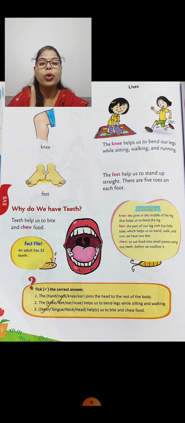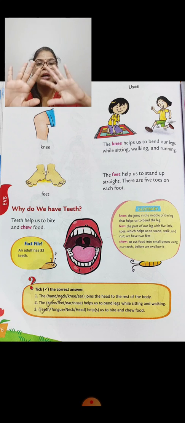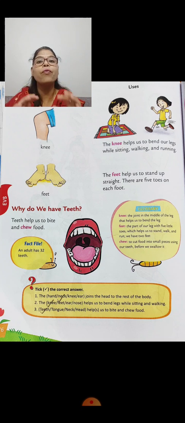Okay, so on our toes, how many toes are there? 5 toes. Okay, like the fingers, we also have 5 toes on each foot.